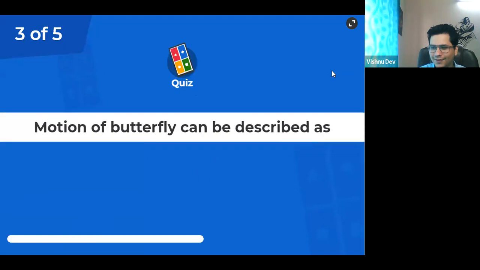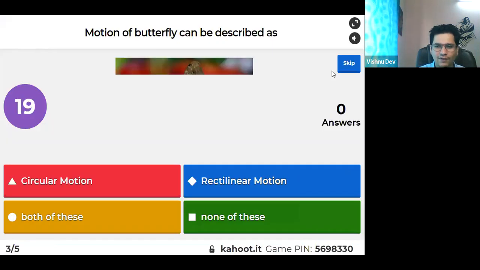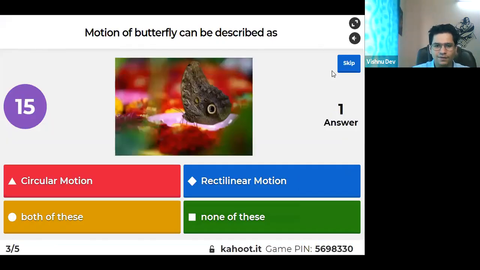Third question. Motion of a butterfly can be described as. Tell me. Motion of the butterfly. See, butterfly.